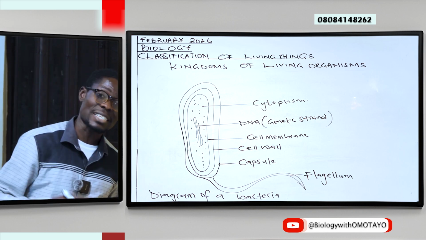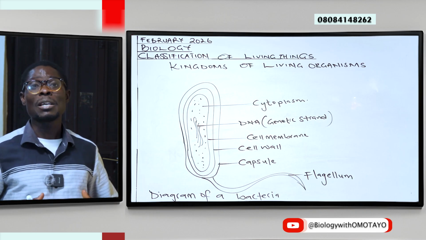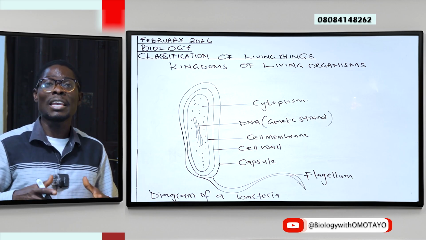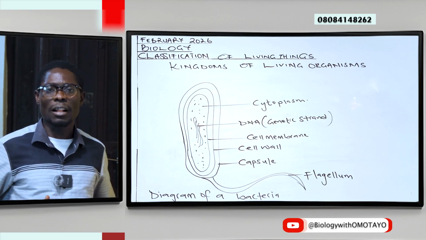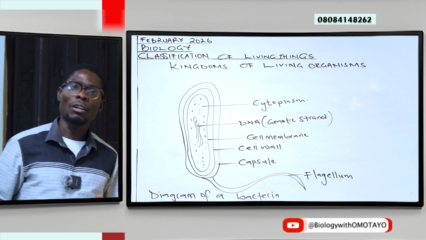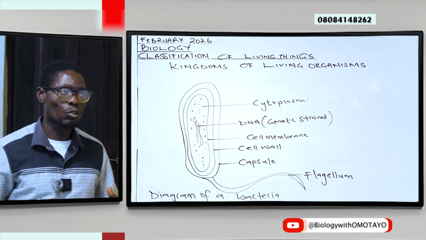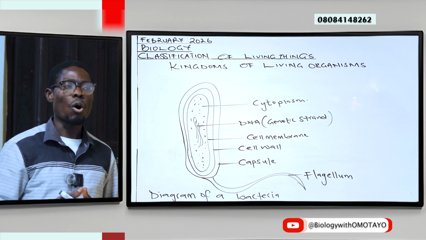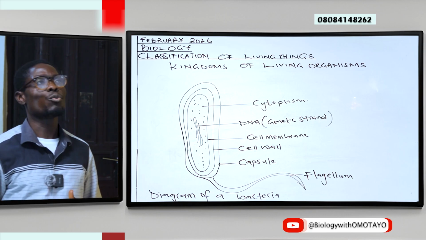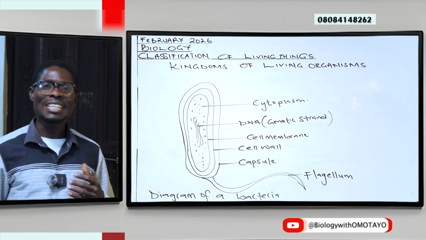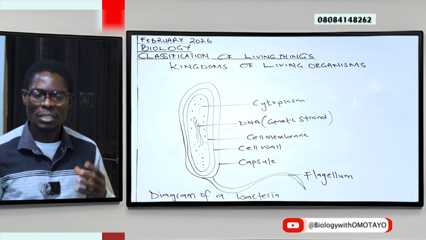Remember from earlier lessons, when we were examining cells, we said it is in the cytoplasm that all the organelles of a unicellular organism, or other organelles of a cell, be it plant or animal cell, are suspended. So this is a picture of what a bacteria looks like. With this, we'll be moving on to the next, that is Kingdom Protoctista.